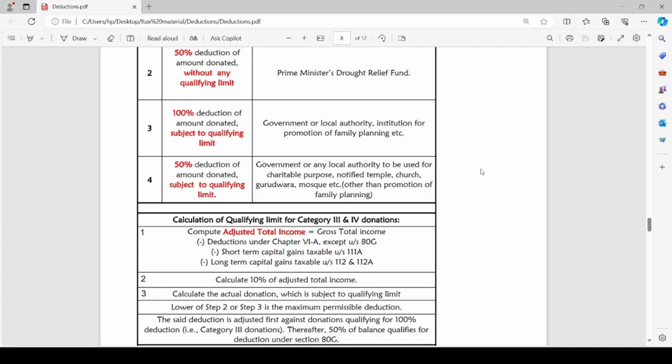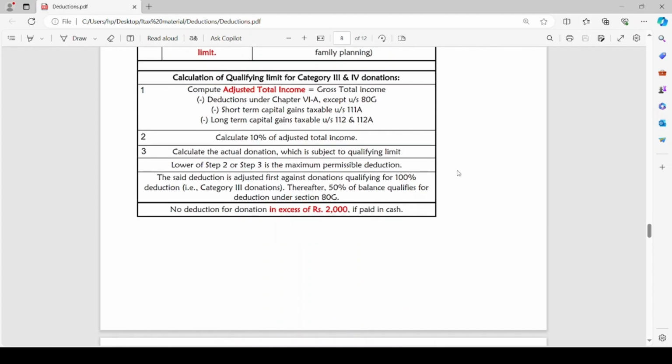After calculating the maximum permissible limit, first we are going to reduce such amount from 100% deduction, that means category 3 deduction, with respect to which 100% deduction can be claimed of amount donated. Then, whatever the balance amount is there, from such amount we are going to provide for deduction under category 4. That means only 50% of deduction of amount donated can be claimed from whatever balance of adjusted total income is there.